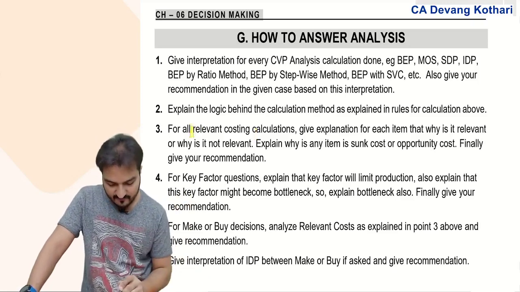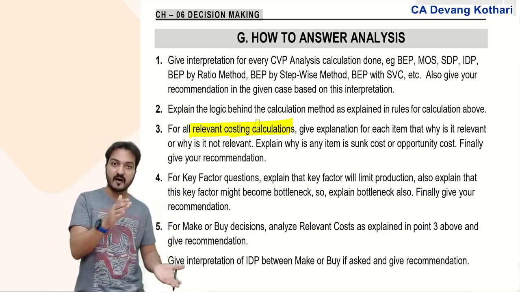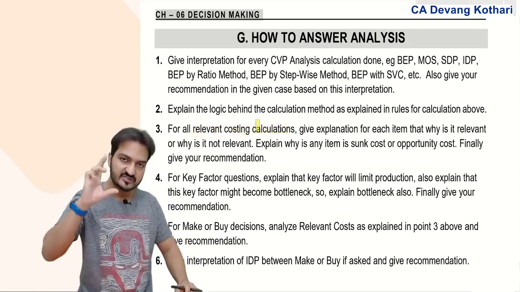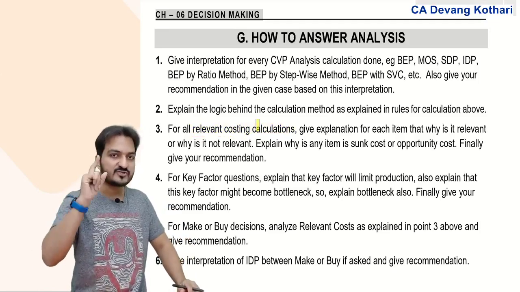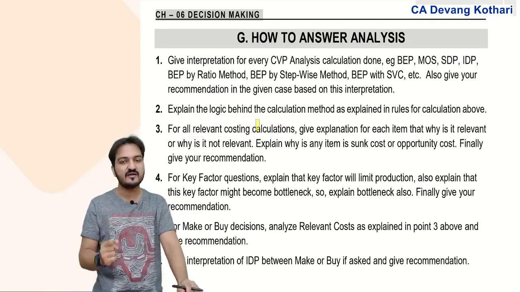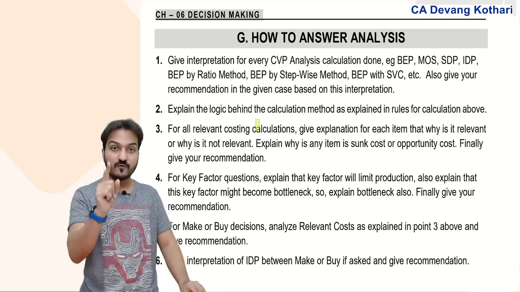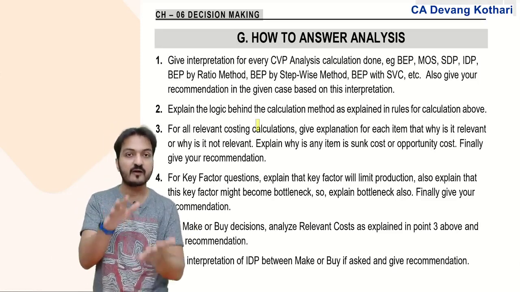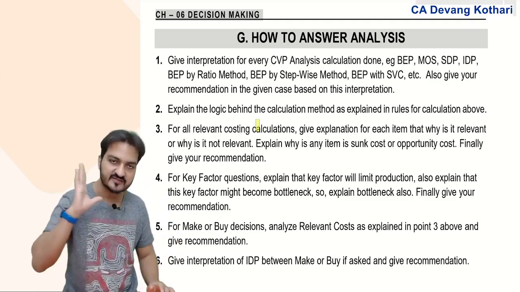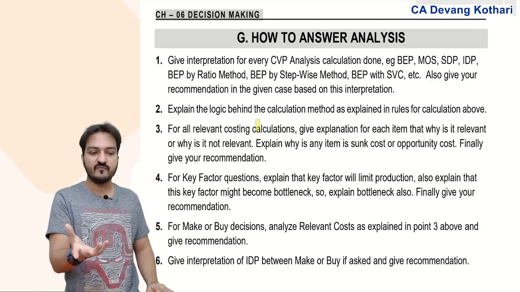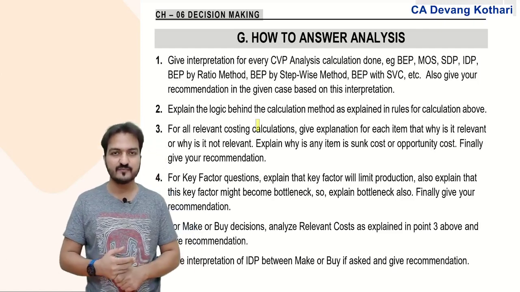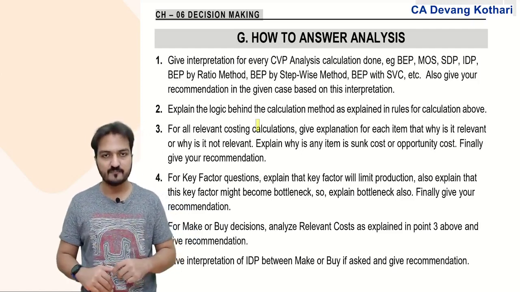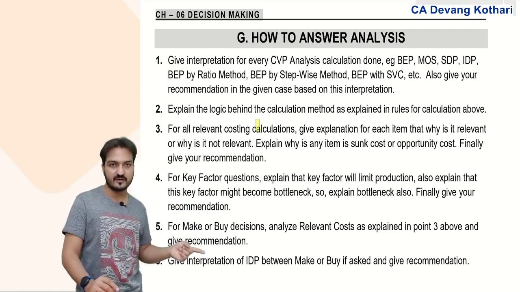Be careful for relevant costing questions. Your analysis part will be much longer than your main answer part. You might be able to finish the answer in just 4 lines, but then for each of those 4 items of relevant cost, you have to write detailed explanations. You also have to write explanations for the items that you did not take as relevant cost. So your analysis part will generally be bigger than the main answer part. That is why when you see the suggested answers of these last few exams, you might find that they seem to be more theory, less practical. Well, it is not more theory, it is more analytical.